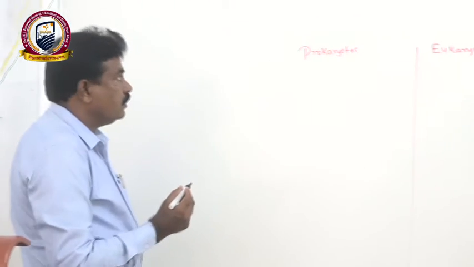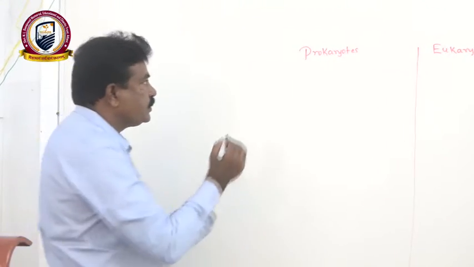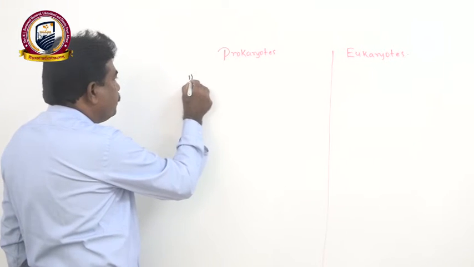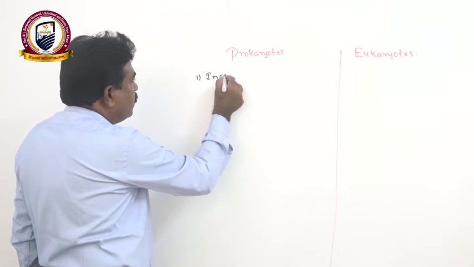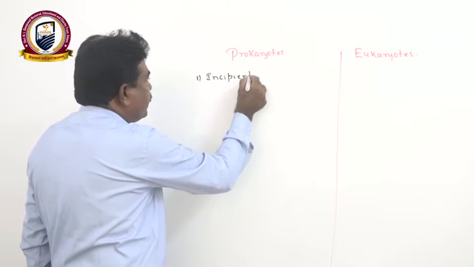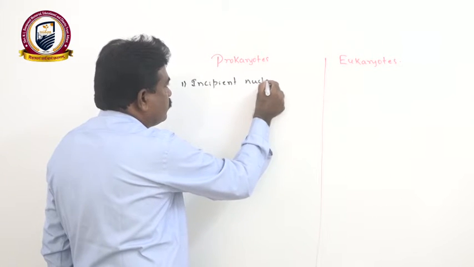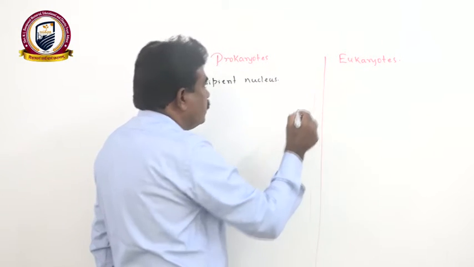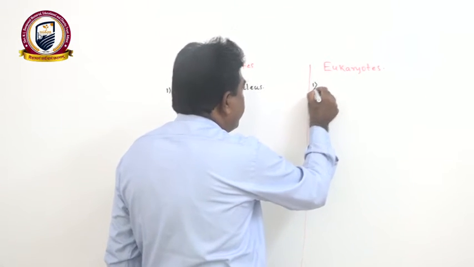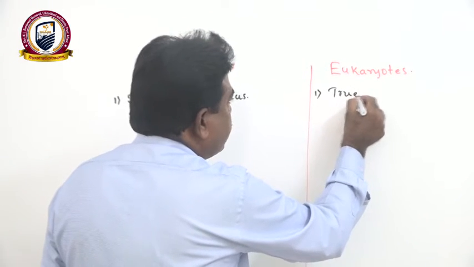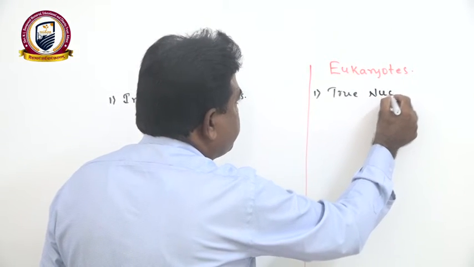In this part, we have to discuss the difference between prokaryotes and eukaryotes. As we know, in case of prokaryotes, there is a presence of an incipient nucleus, whereas in case of eukaryotes, a true nucleus is present.